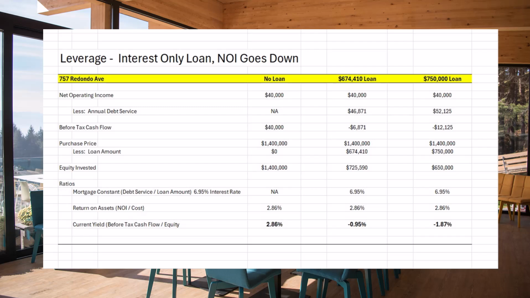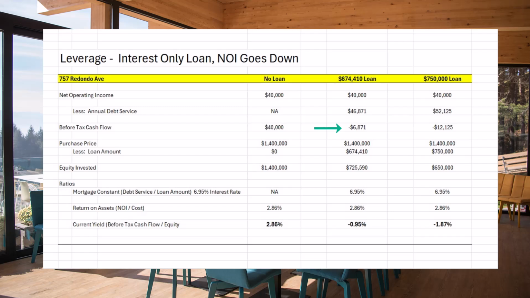Again, no mortgage constant. The return on the assets, again, taking the net operating income and dividing it by the cost, is 2.86%. And that would be the same for the yield. Next scenario. First of all, the net operating income, $40,000. Debt service on this $674,000 loan, $46,871, which leaves a before-tax cash flow of a negative